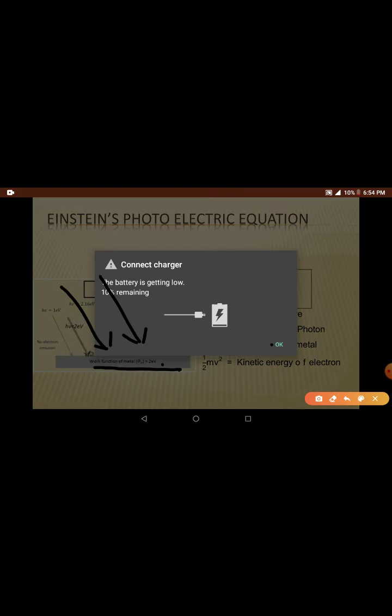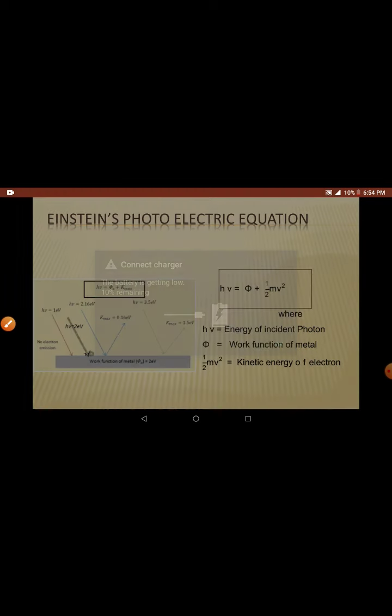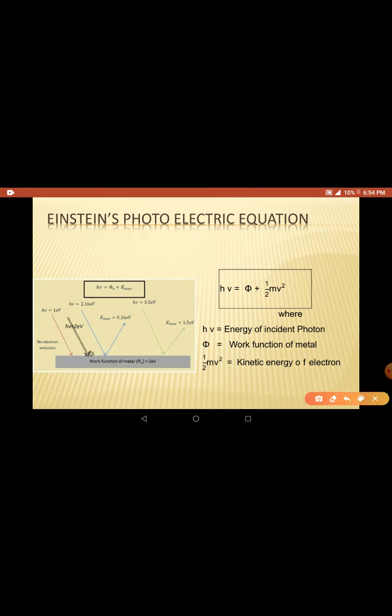The electron requires 2 electron volts to come out of this metal, but we have a photon of only 1 electron volt, right? And suppose you give another photon of 1 electron volt. Two photons are coming towards the electron. Can it eject from the metal?